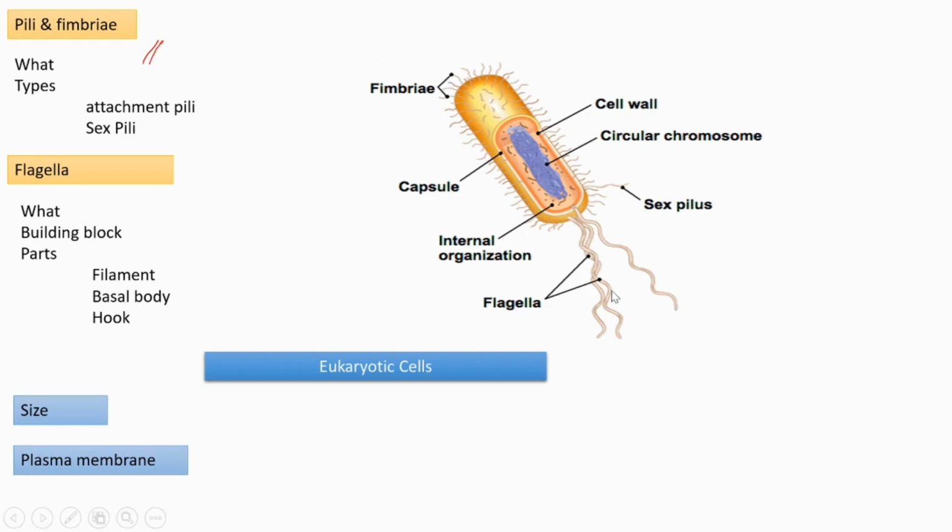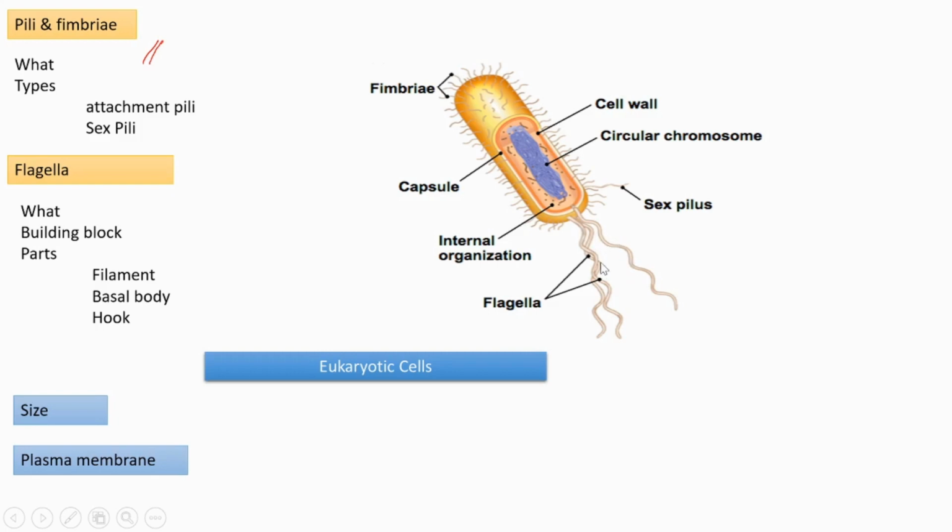Then flagella. Flagella we can see here. What are flagella? They are for motility, and they are long appendages of the bacterial cell. They can rotate with the help of a motor located just under the cytoplasmic membrane. With the help of that, the flagella can rotate.